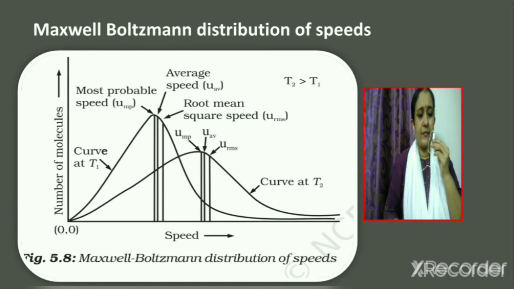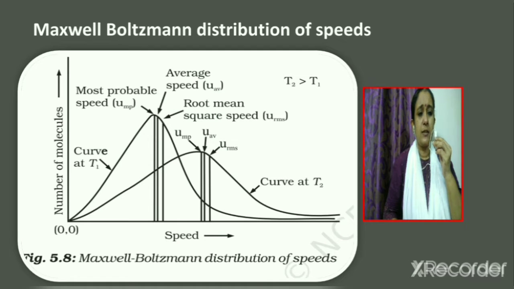Consider the figure given here, which shows the Maxwell-Boltzmann distribution of speeds. Two curves are given in the figure, one at lower temperature T1 and another curve at higher temperature T2. Now, out of the two curves given, which is broader? The curve given at higher temperature T2 is broader than the other curve which is given at lower temperature T1.